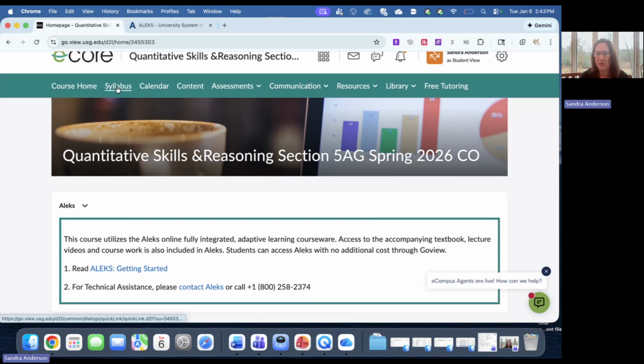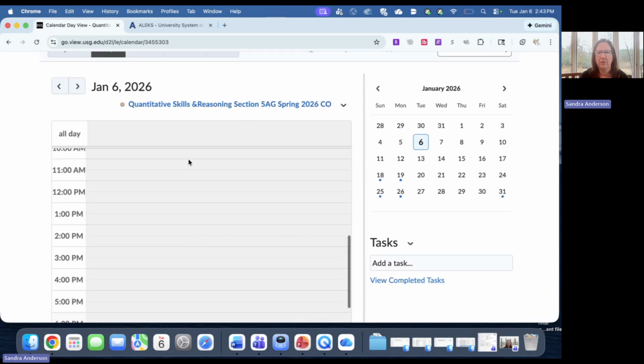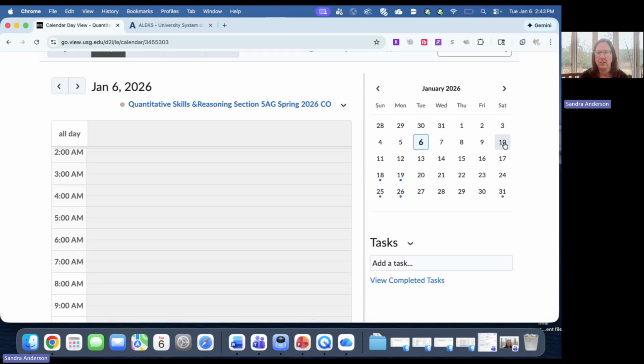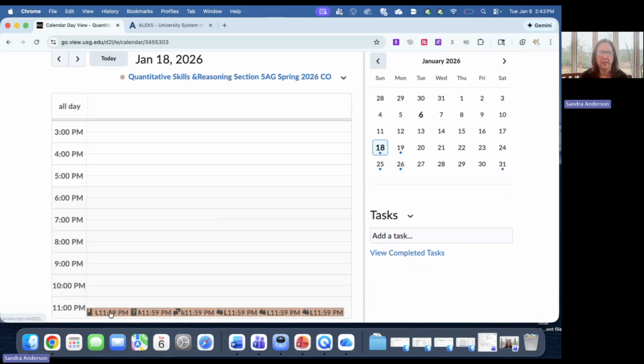Our syllabus can be found here, but since I am in student view, it won't show that to me right now. So make sure you click on the syllabus. One of the most important things it has in there is a colorful course calendar checklist for you to utilize. You can also click here to see our calendar in different formats here. So you can see here that the first thing is going to be due on the 18th. And these are the things that are due. And if you click on each one, it will show you that.